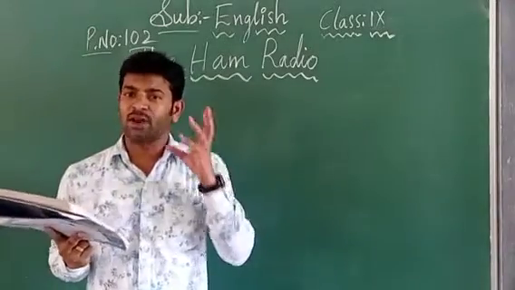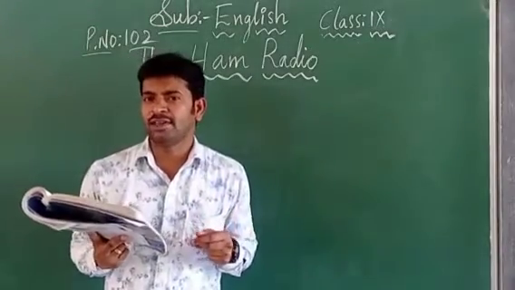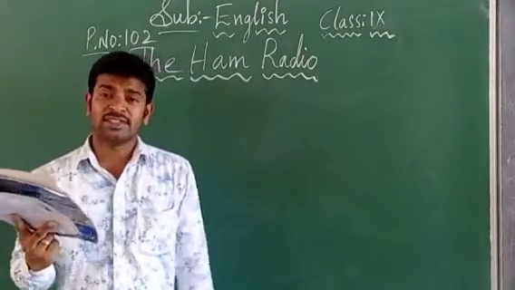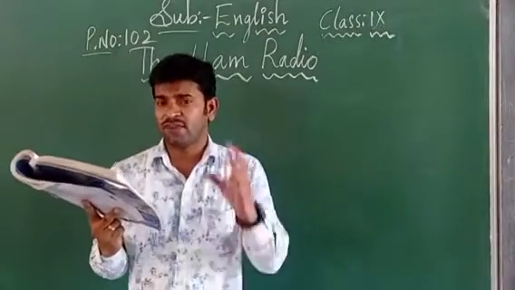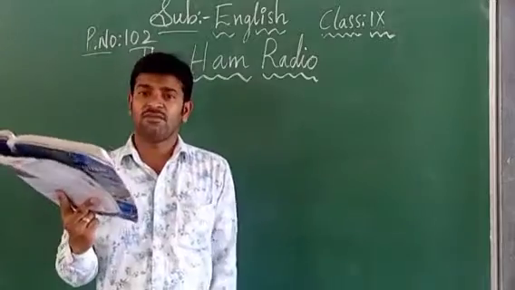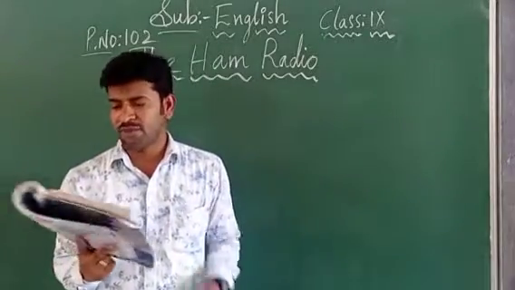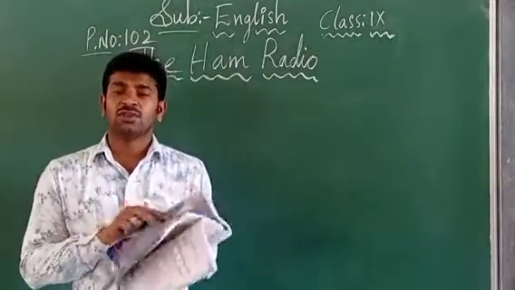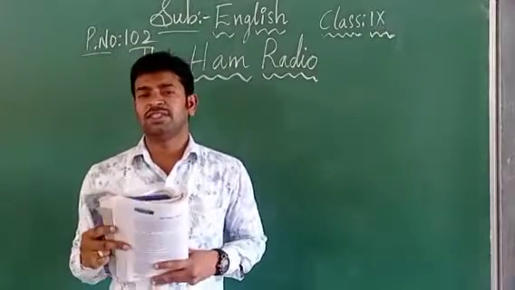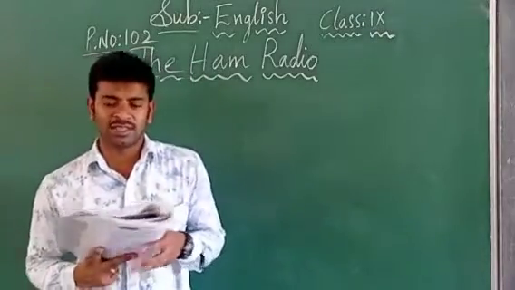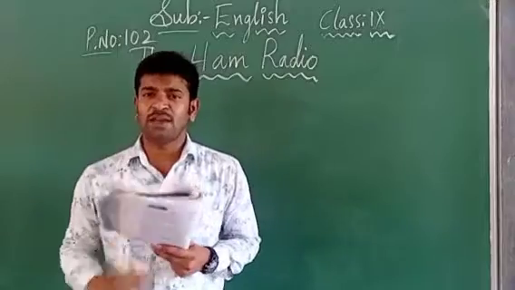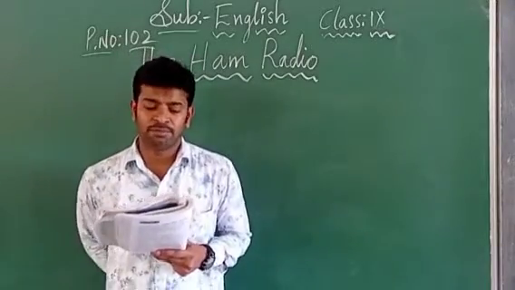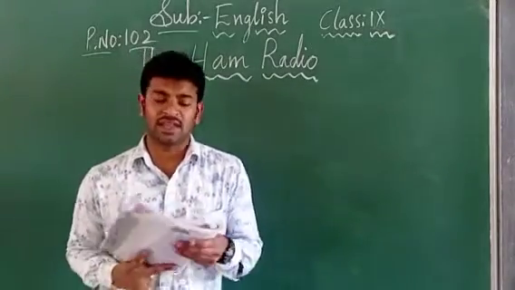So simply the voice is not heard from the ham radio, children. The hundreds of frequencies are being received by us, and we are quickly getting the information from those ham radios. There is a lot of information given. Only some difficult words are given in this lesson, children, so you just read it and be ready to understand the lesson.